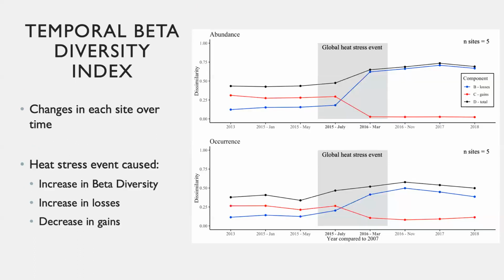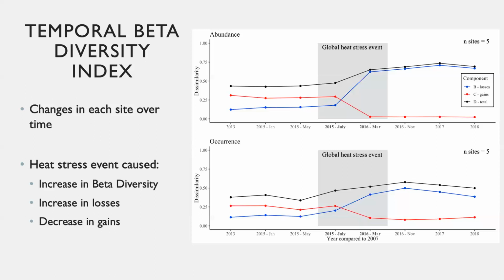The second analysis I did to investigate my hypothesis that the coral communities would homogenize due to the local and global disturbances was the temporal beta diversity index. This analysis allowed me to break apart the beta diversity into losses and gains in species over time, as it uses a pairwise beta diversity comparison of each site community composition to its composition during the baseline year, 2007.